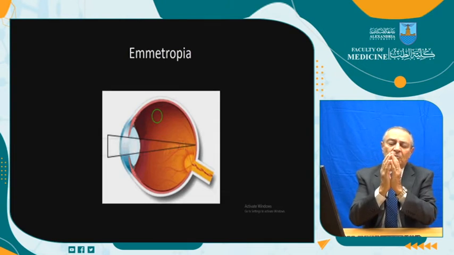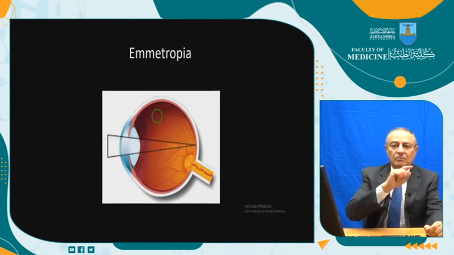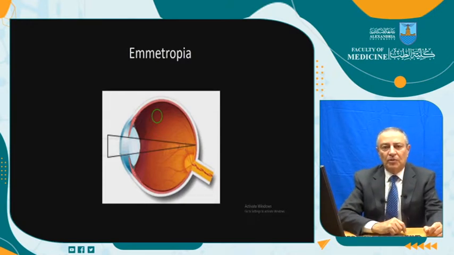To change its power: if you are seeing a near object, the lens will become more convex. Far object, the lens will relax and become more flat. This comes through the action of the ciliary body, and it needs a certain elasticity of the lens. This elasticity is lost over the years. From the start, since we are born, the accommodation is less and less.